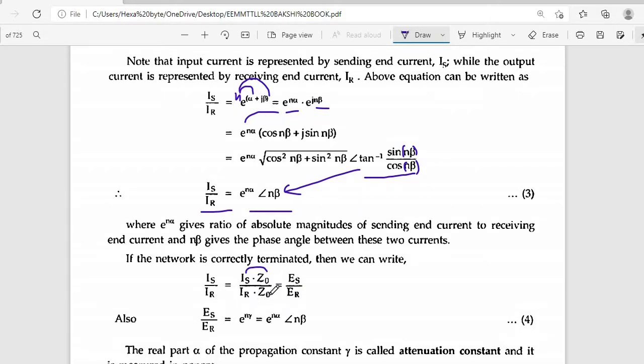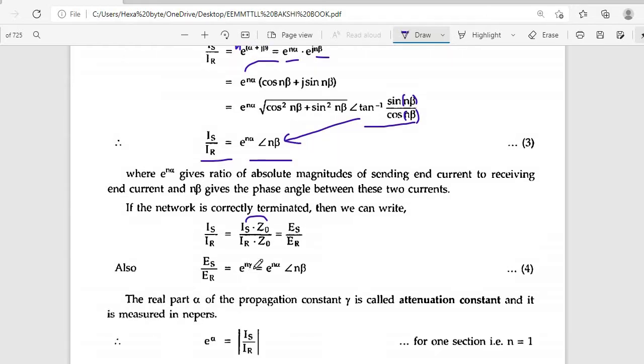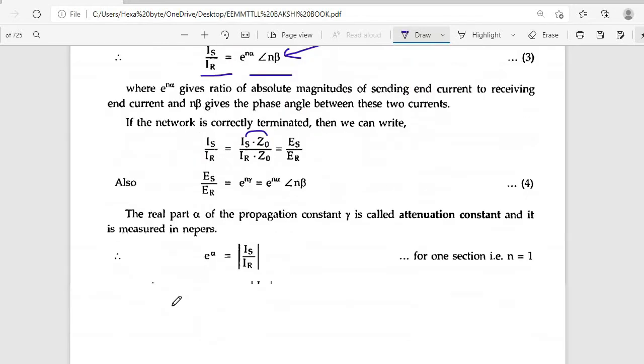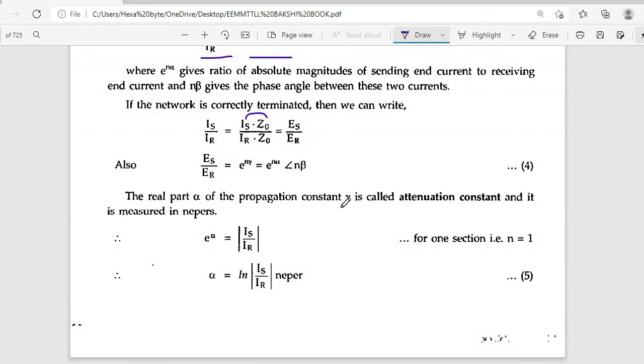So Ir into Z0 gives voltage Er. So Es by Er is equal to e power n alpha at an angle of n beta. The real part alpha of the propagation constant gamma is called the attenuation constant, and e power alpha is equal to Is by Ir, where n is equal to 1.